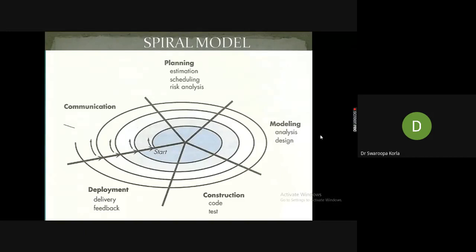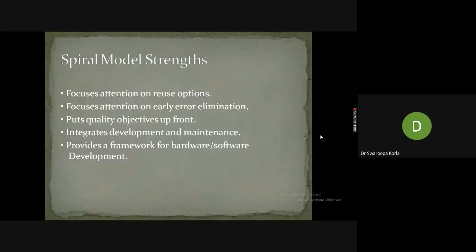Now we'll discuss the major benefits, strengths, and advantages of the spiral model. As we discussed in the previous slide, the spiral model adds the iterative features of prototyping as well as the high quality achievement of the waterfall model. We mix all the benefits of these two models, and we call it spiral. So obviously, the attention here is focused on reusable options.